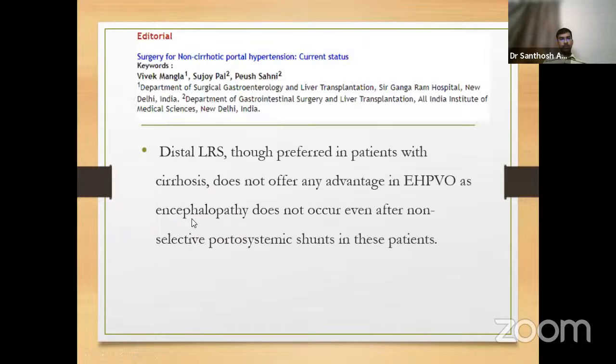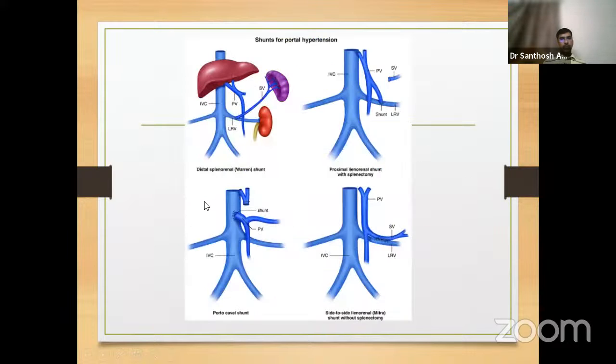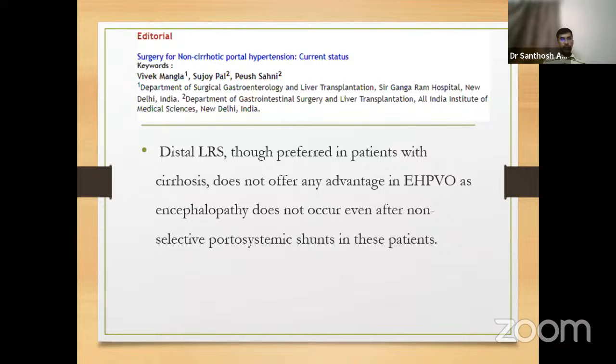Inaguchi shunt is again a shunt between the left renal vein and the IVC. So again, the answer for this comes from the same paper. The distal splenorenal shunt, though preferred in patients with cirrhosis, doesn't offer advantage in EHPVO, as encephalopathy doesn't occur even after non-selective portosystemic shunts in these patients.